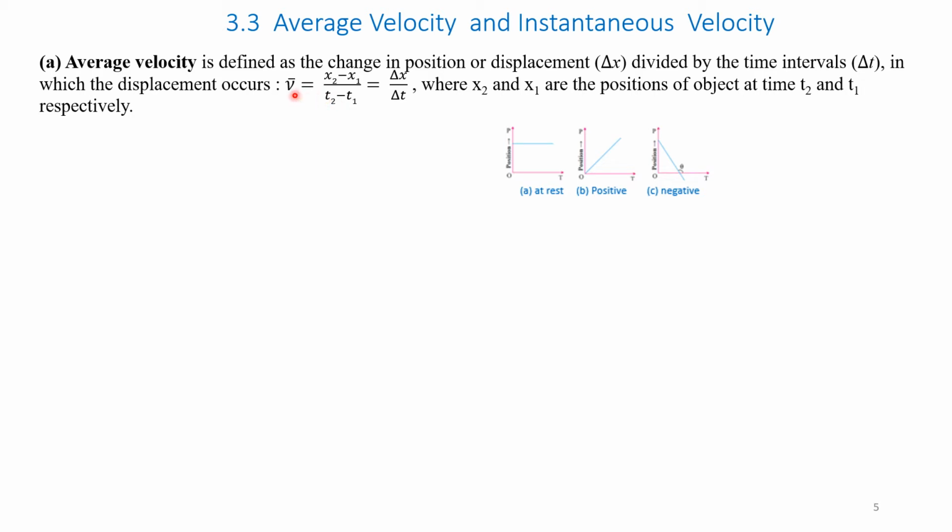Therefore, V bar, the average velocity, is equal to x2 minus x1 divided by t2 minus t1. That is, x2 minus x1 is equal to delta x and t2 minus t1 is equal to delta t.